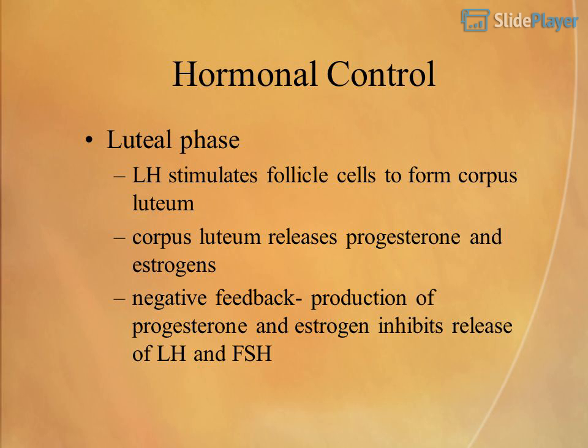Hormonal control. Luteal phase. LH stimulates follicle cells to form the corpus luteum. The corpus luteum releases progesterone and estrogens. Negative feedback: production of progesterone and estrogen inhibits release of LH and FSH.